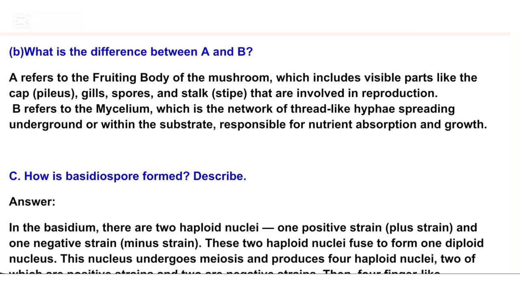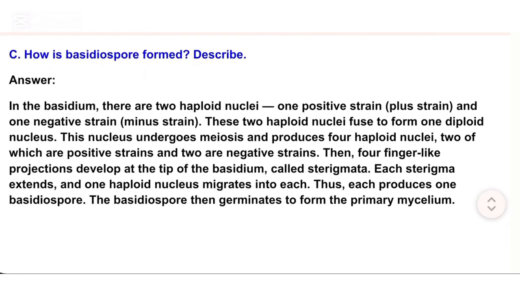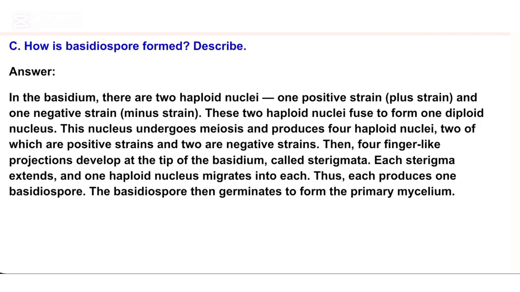C. How is basidiospore formed? Describe. Answer: In the basidium, there are 2 haploid nuclei, 1 positive strain (plus strain) and 1 negative strain (minus strain). These 2 haploid nuclei fuse to form 1 diploid nucleus. This nucleus undergoes